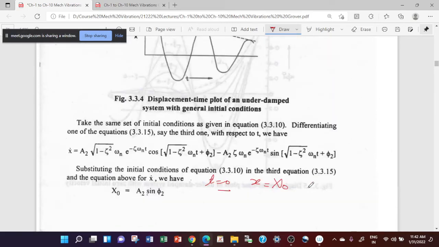So this is your value. Now when I put the conditions here, that at t equal to 0, x dot is equal to 0, in that case you can see this first term is 0, and then you have t equal to 0, so it becomes only cos phi 2, then minus this A2 zeta omega n2, again a sine phi 2.